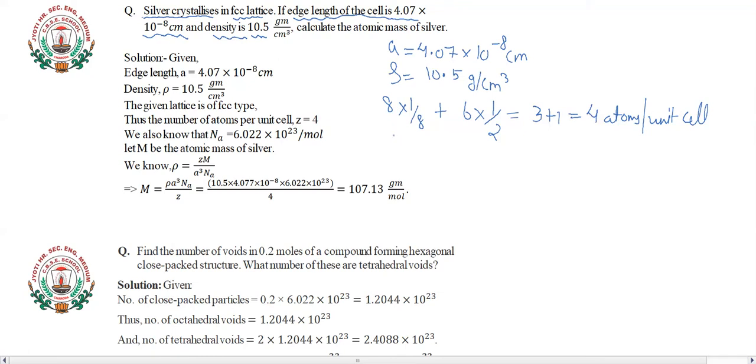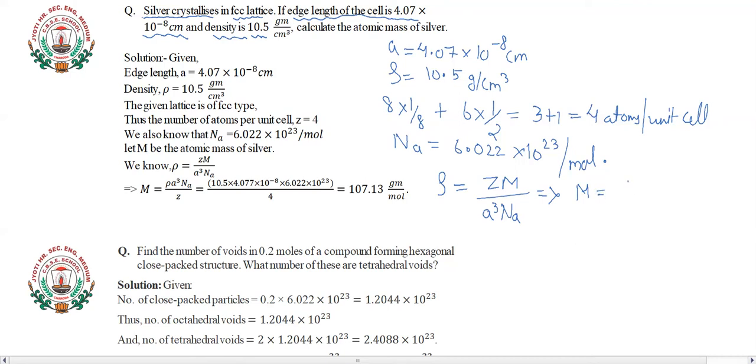Also, we know that Avogadro's number is 6.022 into 10 to the power 23, which is the number of particles present per mole of the substance. Now, first we have to find out the atomic mass of silver. As you remember, the formula was rho is equal to Z M upon a cube into Avogadro's number. So if I calculate only for M, the formula becomes rho a cube N A upon Z.